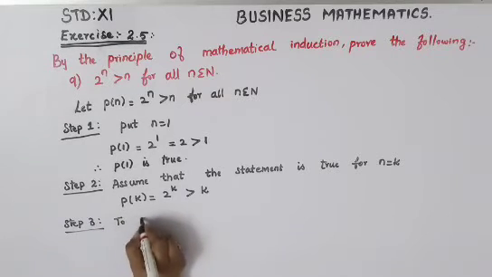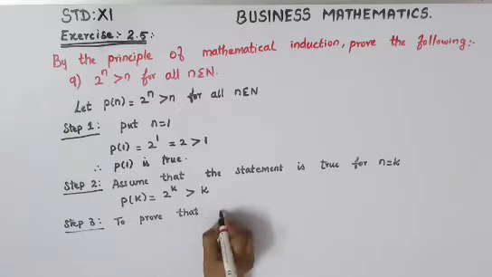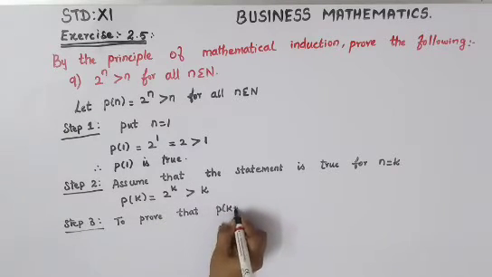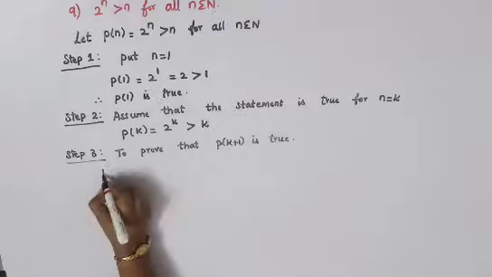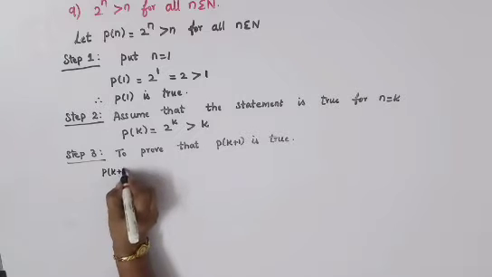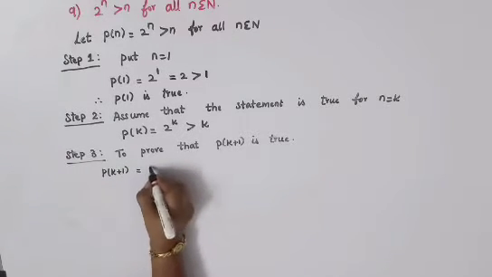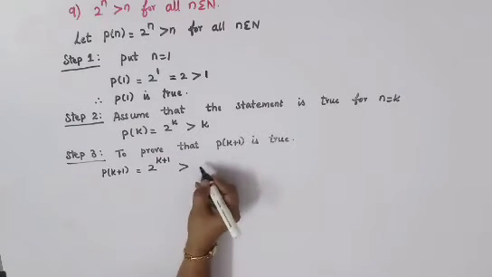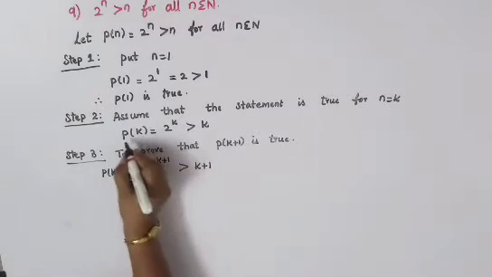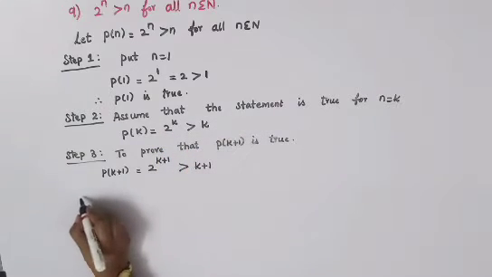Next is step 3. To prove that P of k plus 1 is true. P of k plus 1 is equal to, in your P of n statement, just put k plus 1. Okay, so 2 power k plus 1 greater than, n is there, so k plus 1. So now go to your step 2, see that it is 2 power k is greater than k. So we'll just use that.